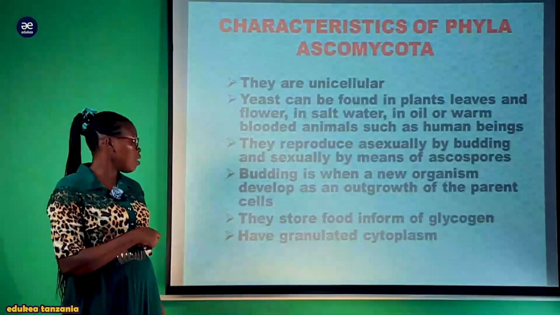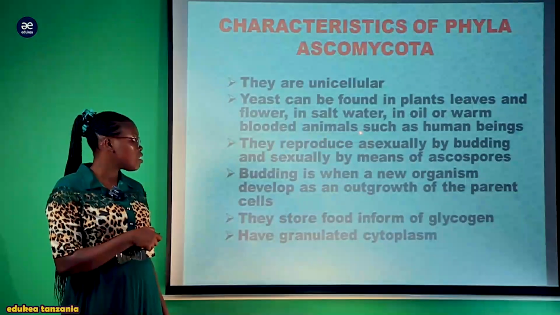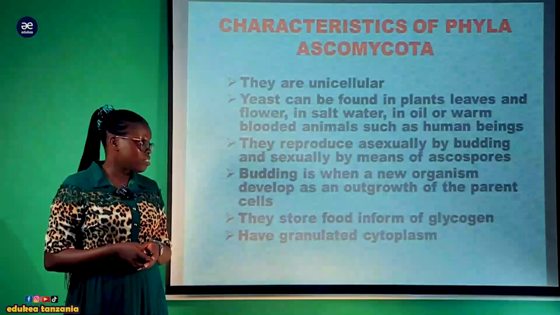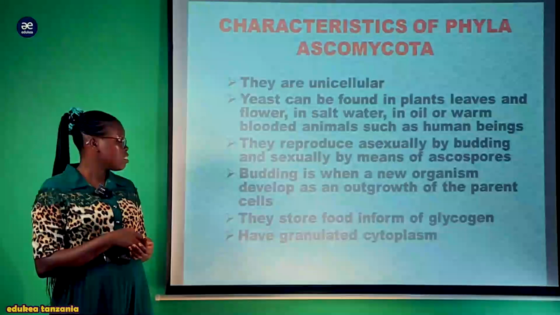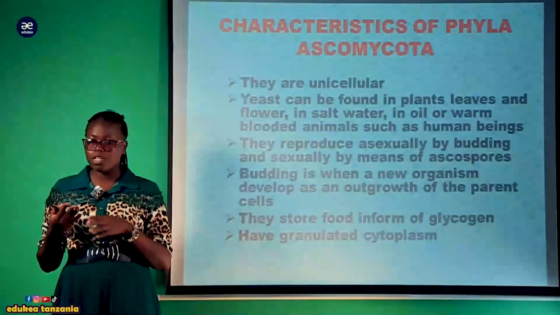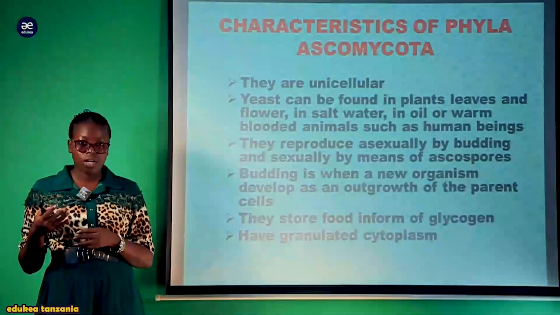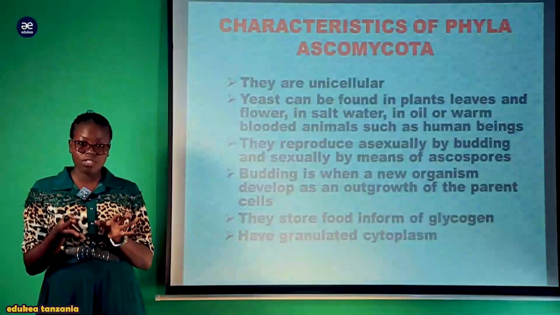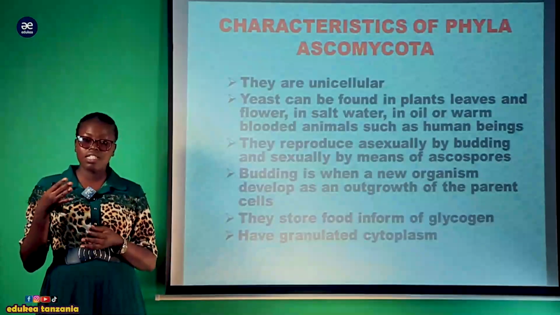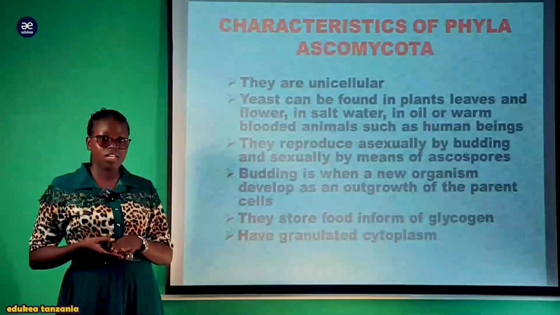Also, they reproduce asexually by budding and sexually by means of spores. The budding is a process of asexual reproduction which is accompanied with the formation of a bud. A bud is like an outgrowth. Kwa mfano kama uko na kitu kizima, baada pale ikaomoka kitengeneza an outgrowth. Ile outgrowth itakapoomoka inaweza kutengeneza complete organism, baada ya kukua na yenyewe tazalisha kitu kingine. So this is how they reproduce.